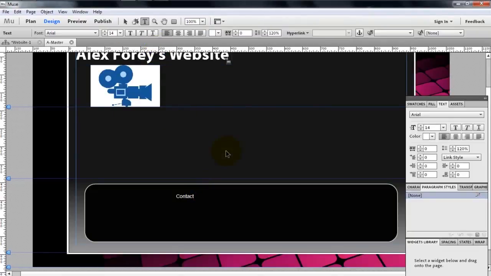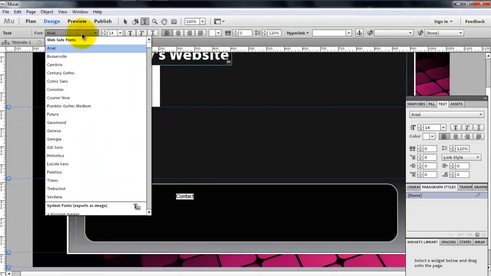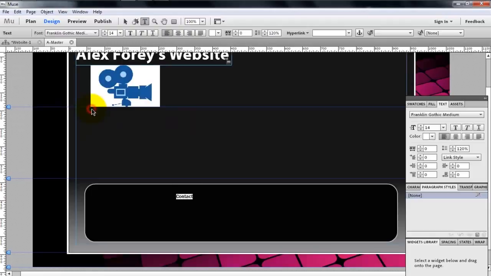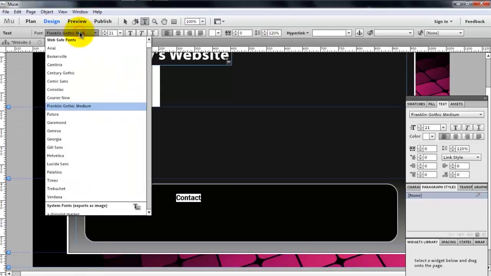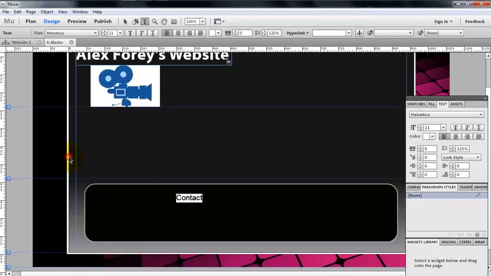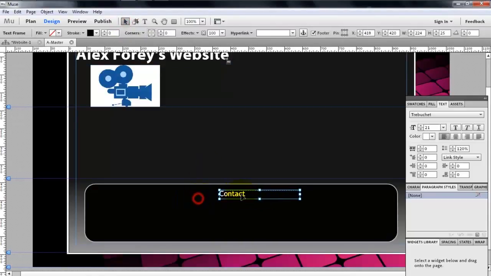And I'm going to change the font to, let's see, some fonts that I like. Let's make it a bit bigger so you can see it properly. All a bit too boring. Okay, I like Trebuchet. Okay, so let's drag that to the middle.